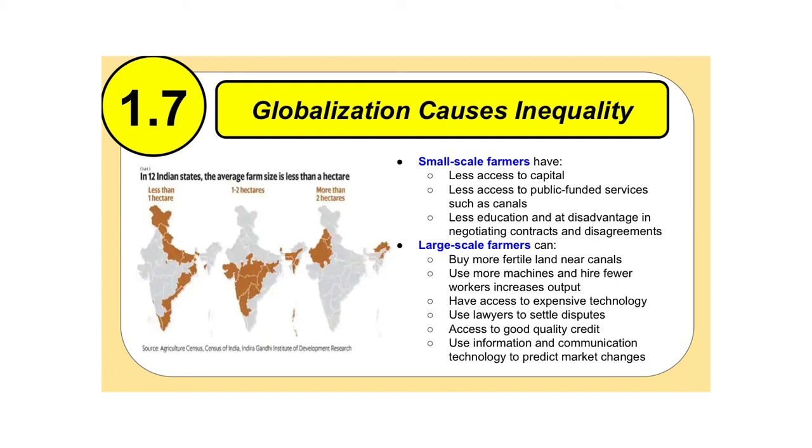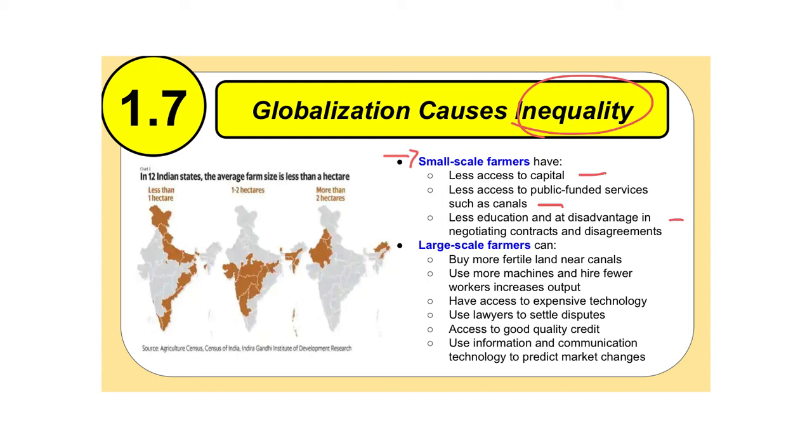And lastly, on this particular slide, this is showing the inequality that globalization has caused, and it's showing that unfairness that I was talking about briefly a moment ago. Let's look at small-scale farmers. They have less access to capital, less access to publicly funded services such as canals, and they have less education and a disadvantage in negotiating contracts.